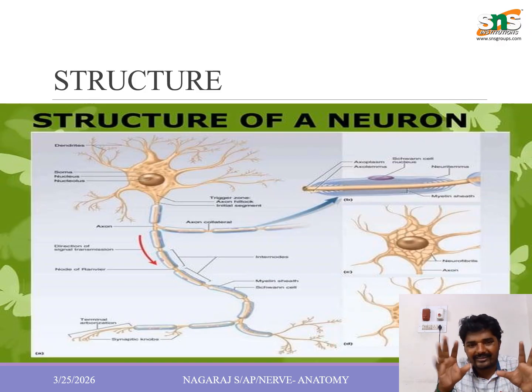The myelinated fiber is the conduction of the impulse from one neuron to another neuron. The unmyelinated fibers have slower conduction in the system. Okay, the synapse is where one neuron conducts to another neuron. That is a synapse.